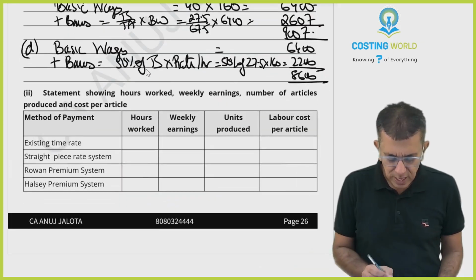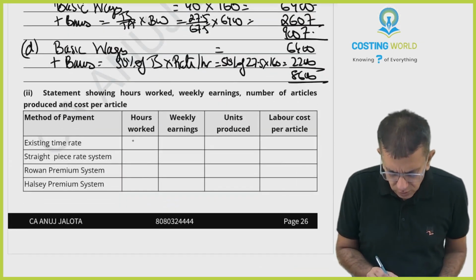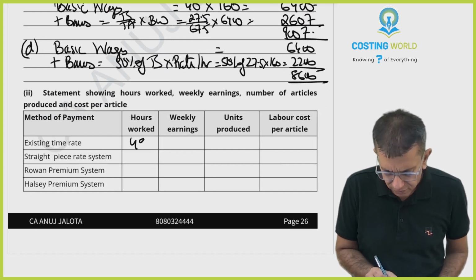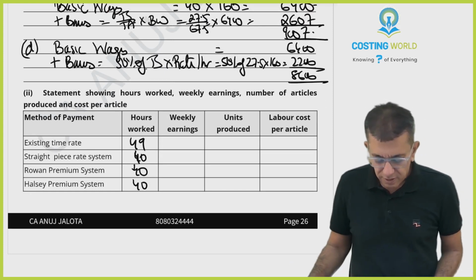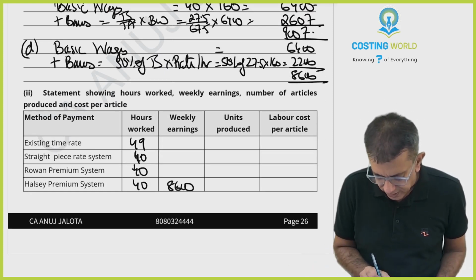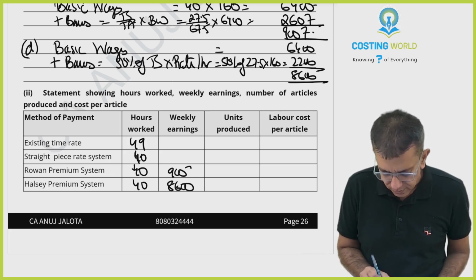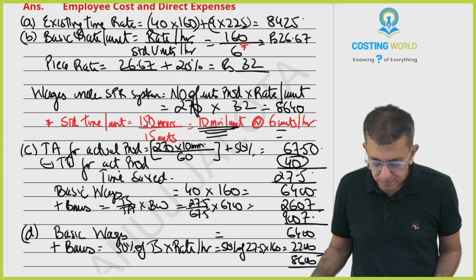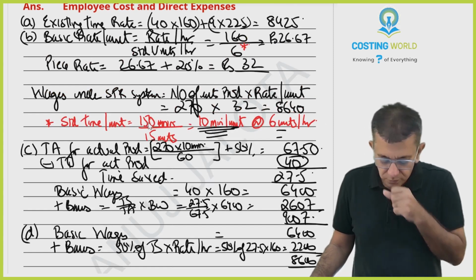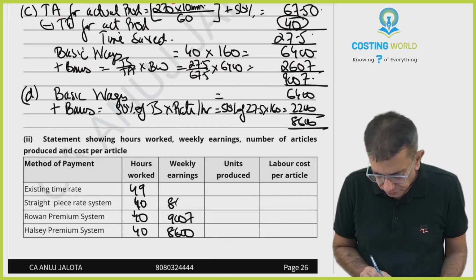See over here, hours worked. Currently, those guys were working on the existing time rate for 49 hours. Under the new systems, they are only going to be working for 40 hours. Weekly earnings: over here 8,600, over here 9,007. Under the piece rate system, it will be 8,640.